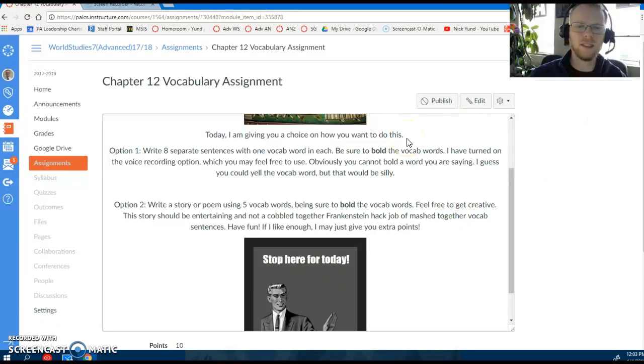So that's it. If you do write the poem or the story, don't write me a 2-sentence story with 5 vocab words in it. Don't hash it together, cobble together. It's ugly and it's lazy. Don't do that. But if you have a sentence that happens to fit 2 vocab words, that's fine. Just don't give me a Frankenstein hash job. If you look at it and go, Mr. Young might not like this, then Mr. Young probably won't like it. All right, that's it. I'll get off my soapbox.